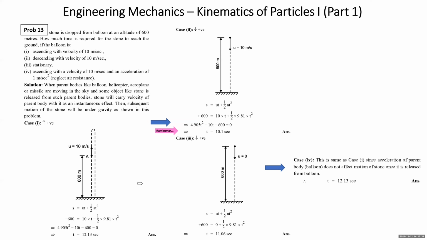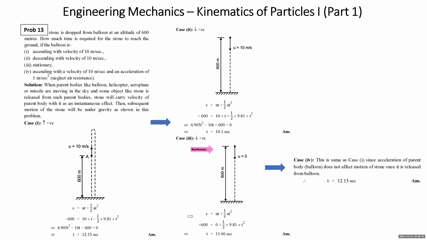Third case is when the balloon is stationary. Now student, when the balloon is stationary and the stone is dropped from there, will the velocity of the stone be the same as that of the balloon or not? In this case, it will be considered as good as the stone is thrown with zero velocity. That means it is dropped. In the third case, when the balloon is stationary and the stone is dropped from it, it is as good as somebody has dropped the stone with zero velocity at an altitude of 600 meters.